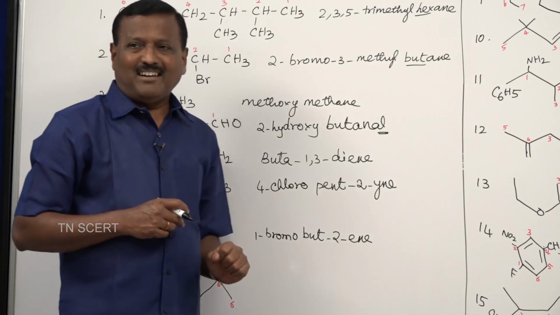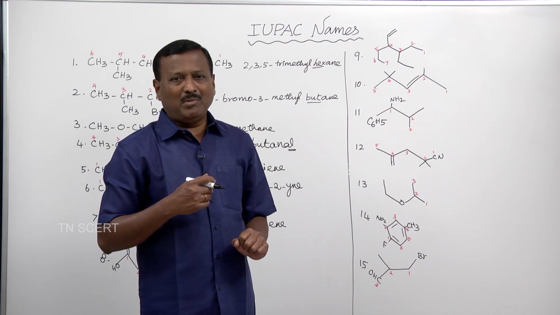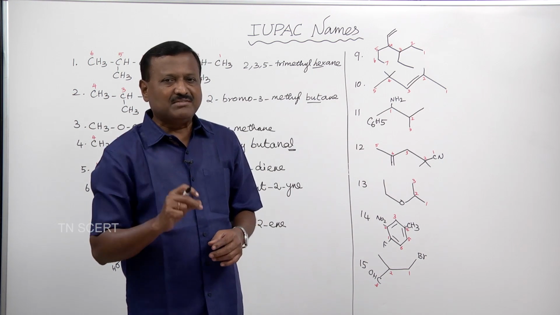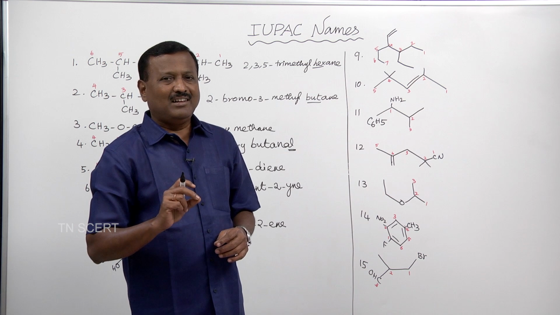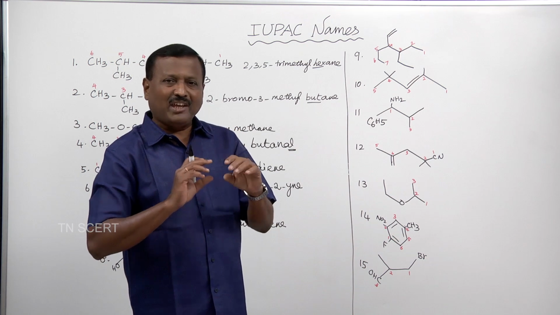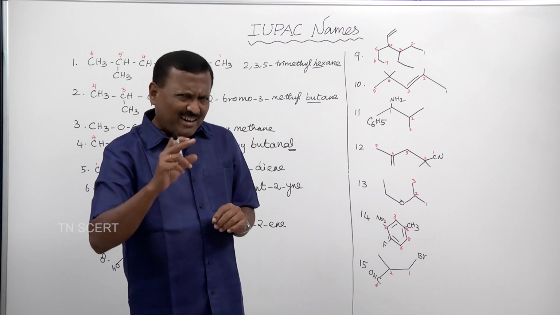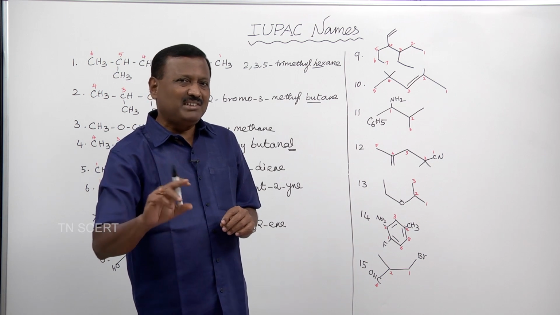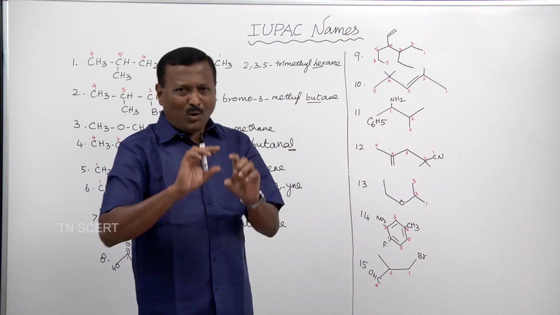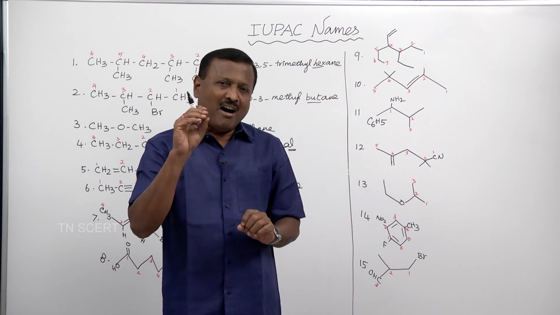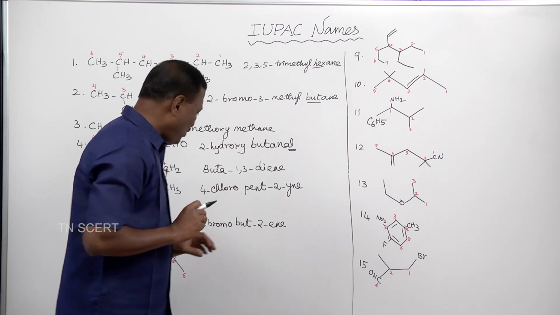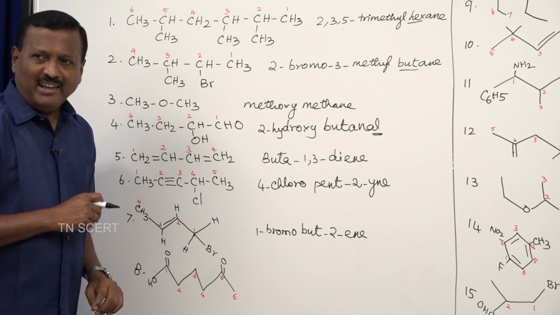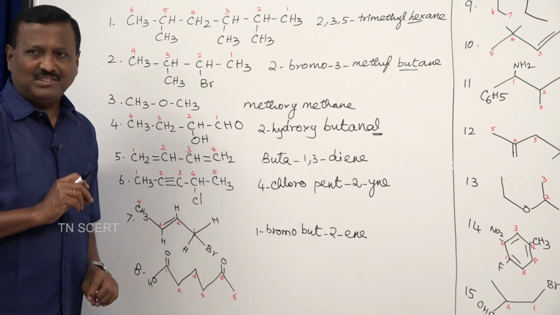Carboxylic acids are given in IUPAC nomenclature the suffix oic. When you have 2 carboxylic acids in the same compound, that is called dioic. Dicarboxylic acid ends with dioic. Monocarboxylic acid ends with the suffix oic. So this is a monocarboxylic acid, containing only one COOH, ending with the oic suffix.